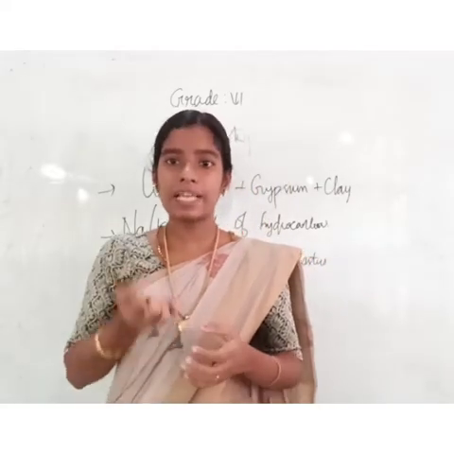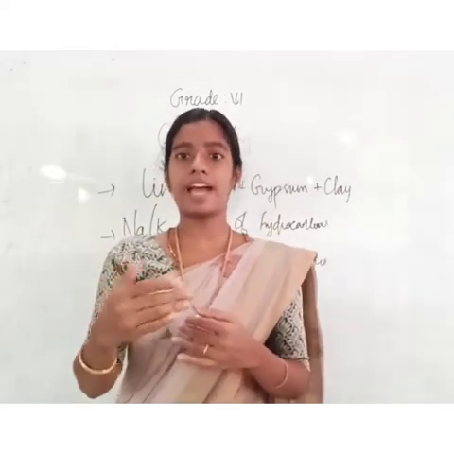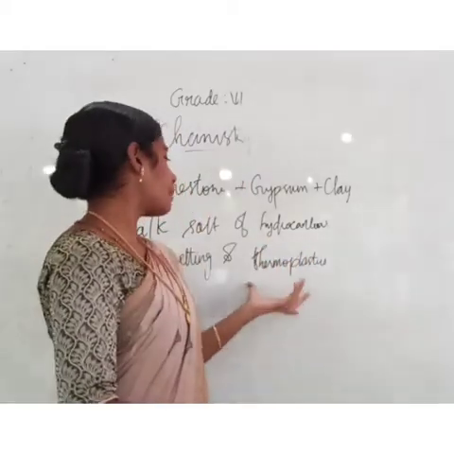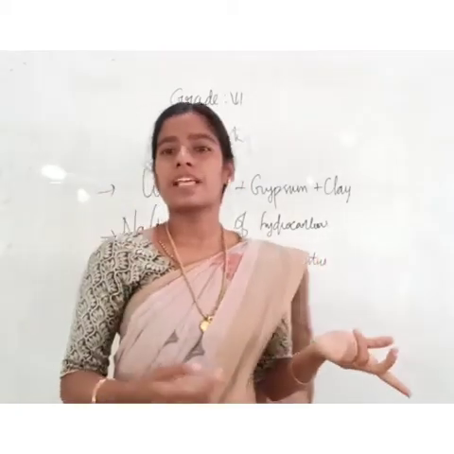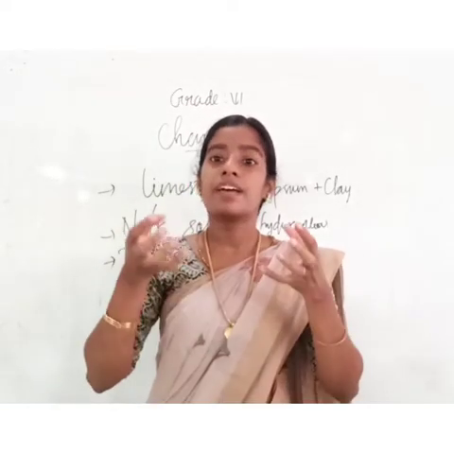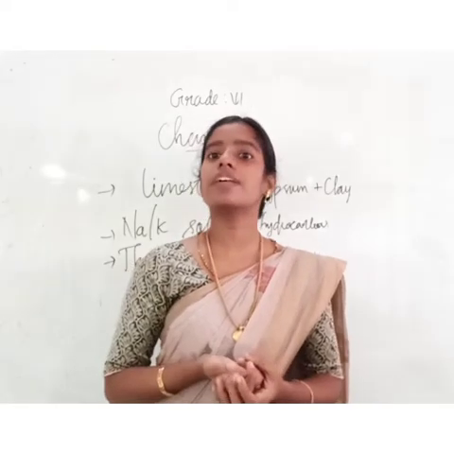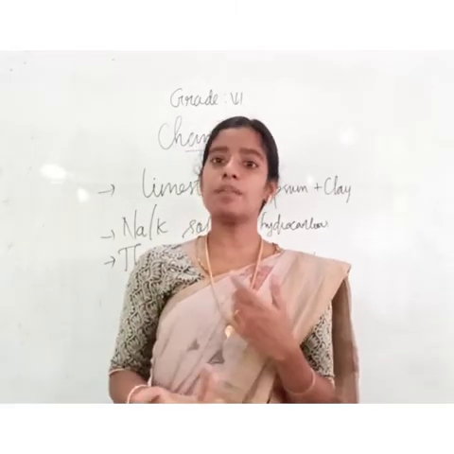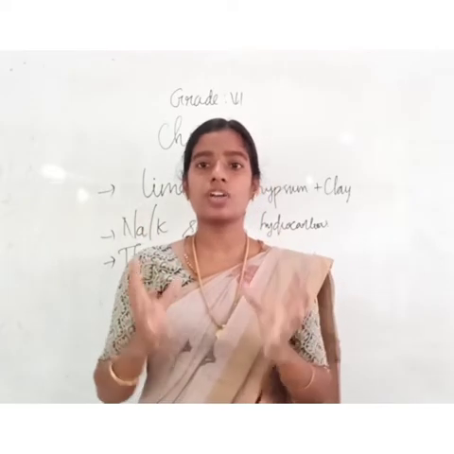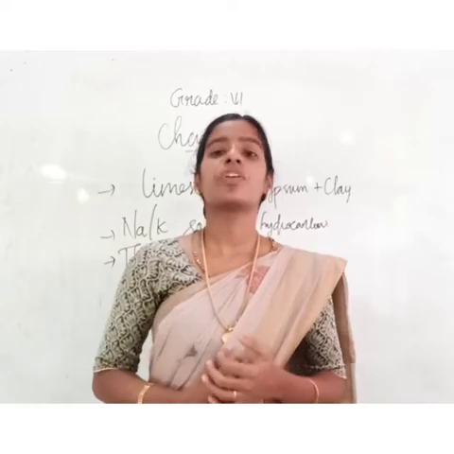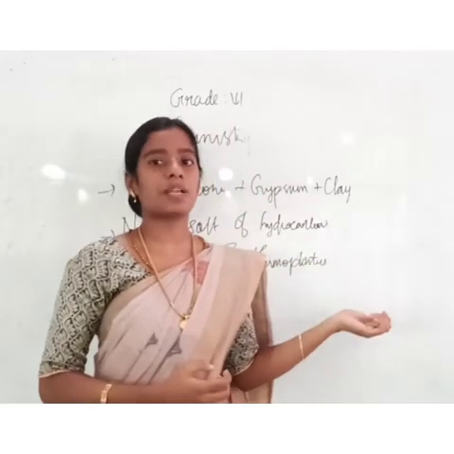We cannot melt that plastic again and make another thing. But thermoplastics, for example PVC and plastic materials like mugs and dolls, can be remolded. Once it is made as a doll, we can melt it and remold the plastic. So there are thermosetting plastics and thermoplastics.